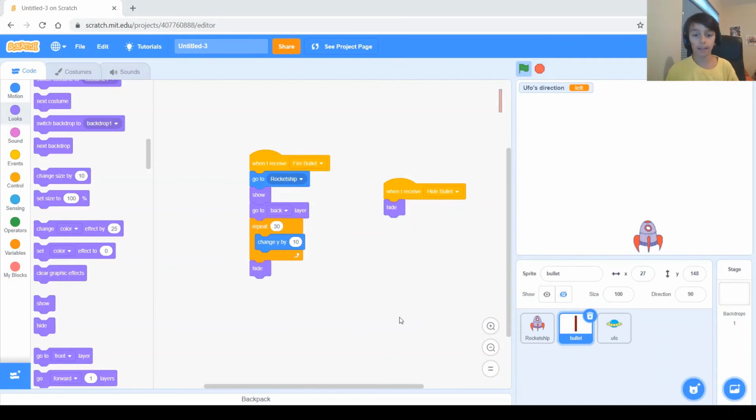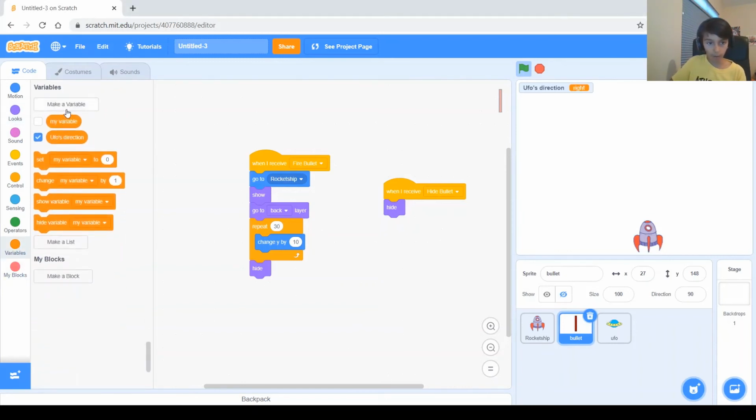We need a way to tell when the game is over. Well, the game is over when you've hit all of the UFOs. So that means all the clones are gone. So to keep count of that, we need to make a variable called clones count.